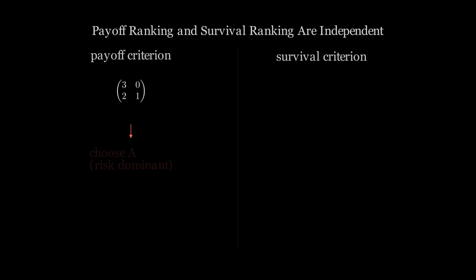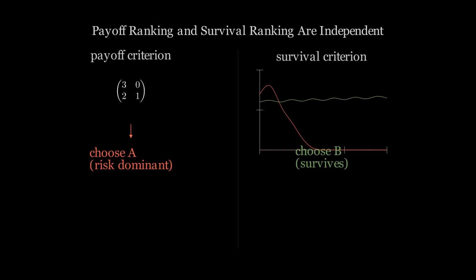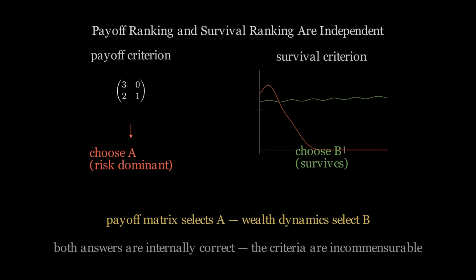The payoff matrix produces a ranking of strategies by expected performance. The wealth trajectory produces a ranking of strategies by pathwise survival probability. A strategy that ranks first by expected payoff can rank last by survival probability. A strategy that ranks last by expected payoff can rank first by survival probability. These two rankings are derived from different mathematical objects. Neither ranking implies or constrains the other.